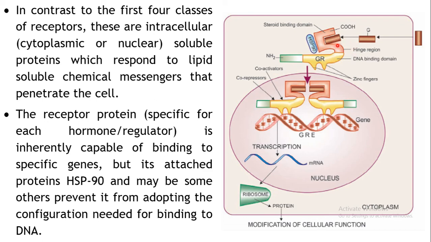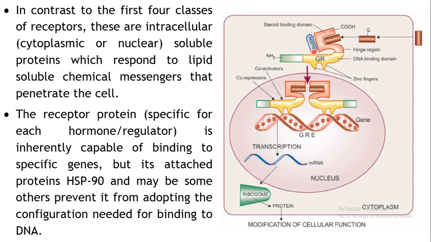Now if you can see the structure of this particular type of receptor, it has 2 domains. Your ligand binding domain or your steroid binding domain, because usually steroid type of drugs act by this mechanism. Okay, so the steroid binding domain is on the carboxy terminal, and a DNA binding domain is present, and both of these are joined together with a hinge region. Okay, so this particular type of receptor is actually able to bind to the genes, but it is kept inhibited by one more protein which is attached to this receptor. Can you see over here the small structure, blue color?